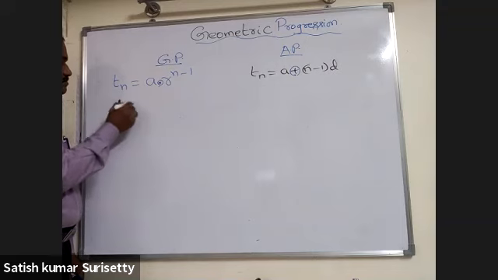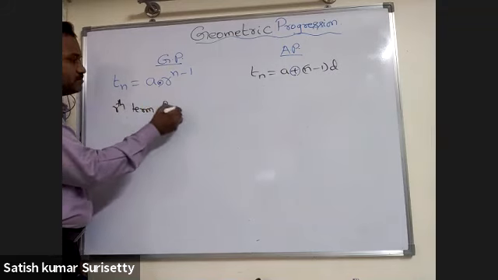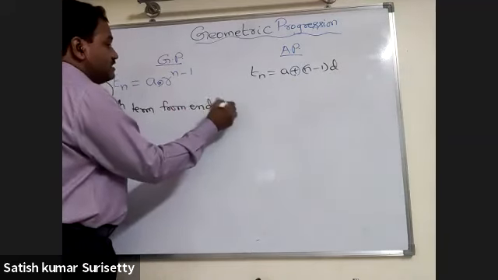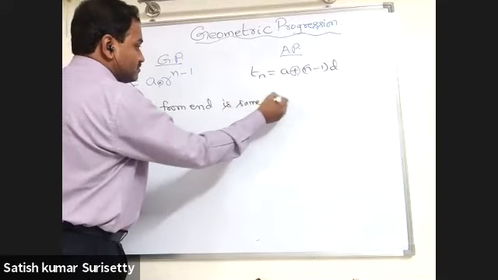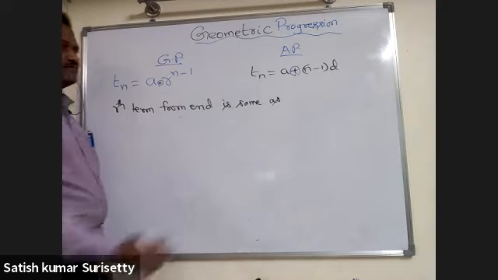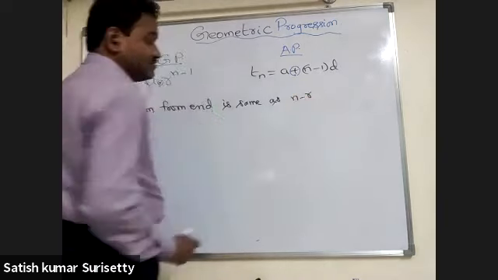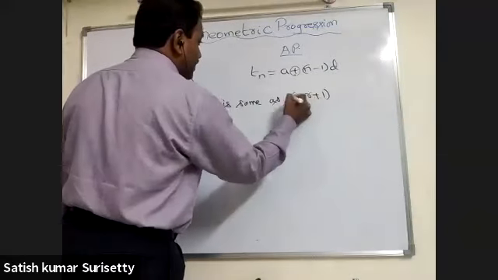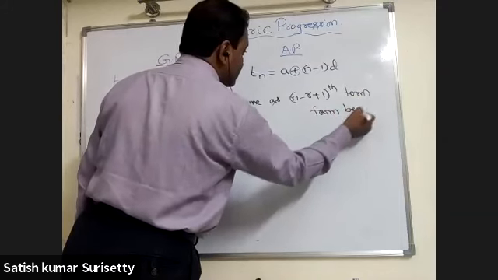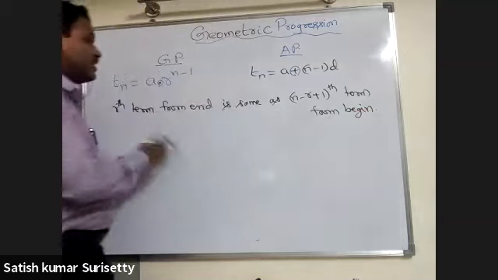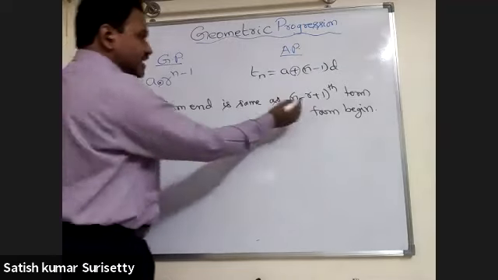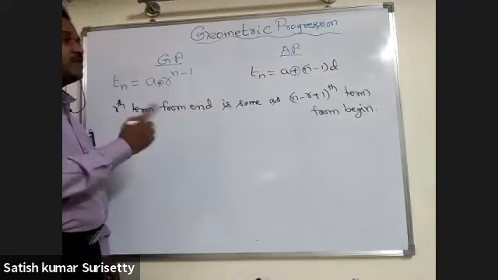The rth term from the end is the same as which term from the beginning? N minus R plus 1. Correct. N minus R plus 1 term from the beginning. Now, is it the same in both cases or will it vary? In both cases it is the same, but the corresponding formula will be different.